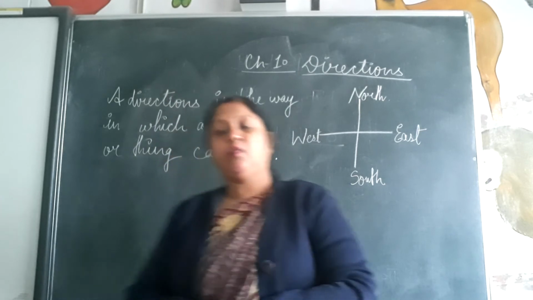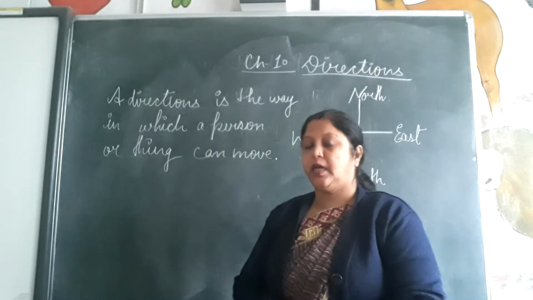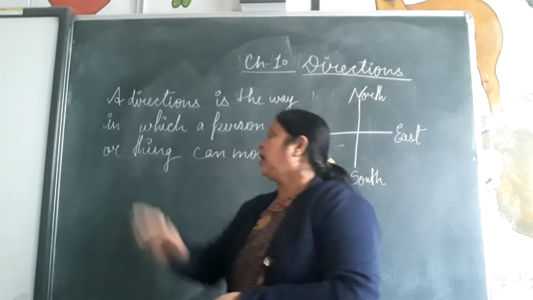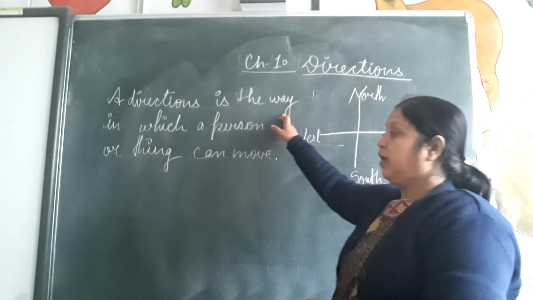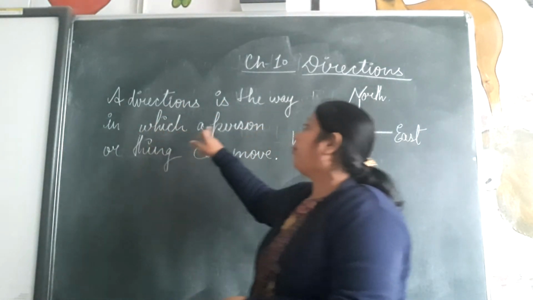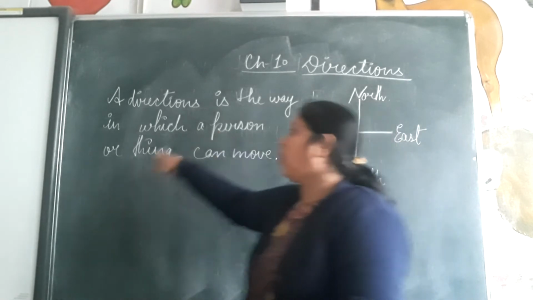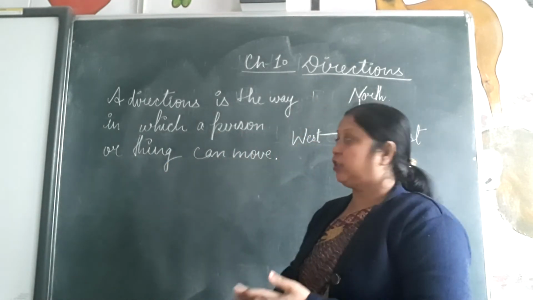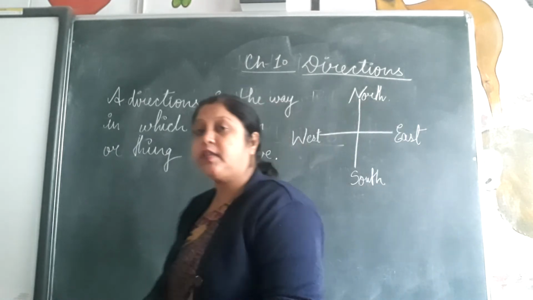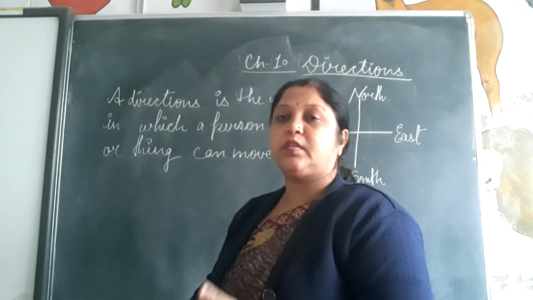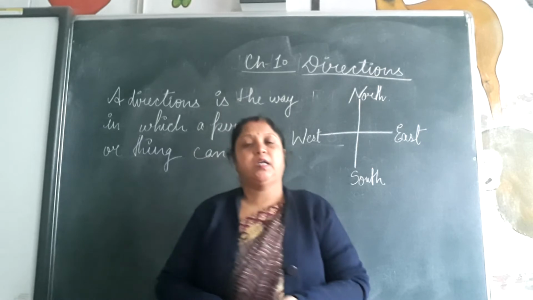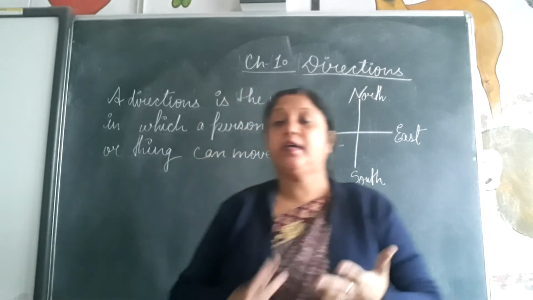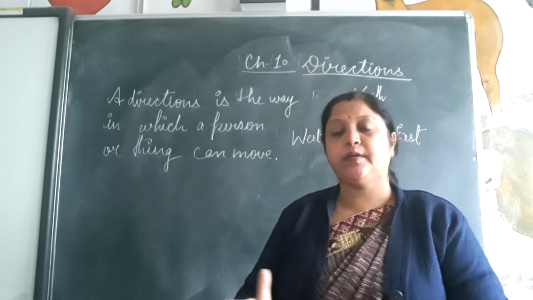Very good. What is a direction? How many directions? A direction is the way in which a person or thing can move. Up and down, left and right, front, behind.